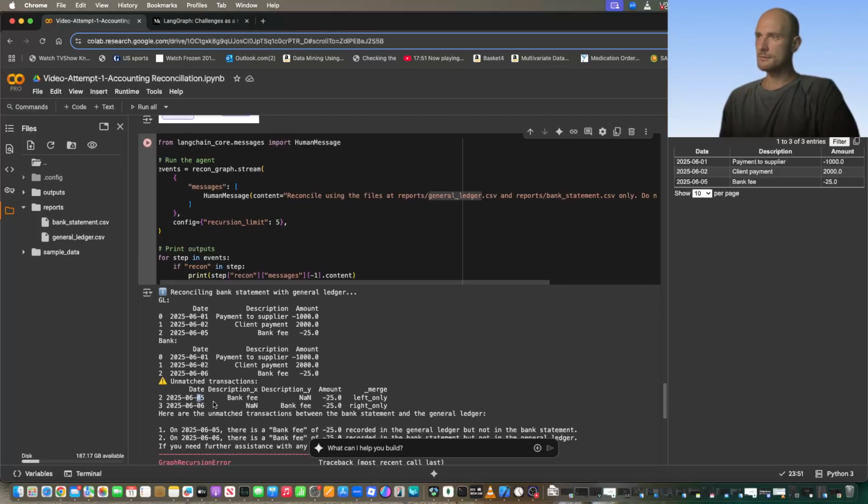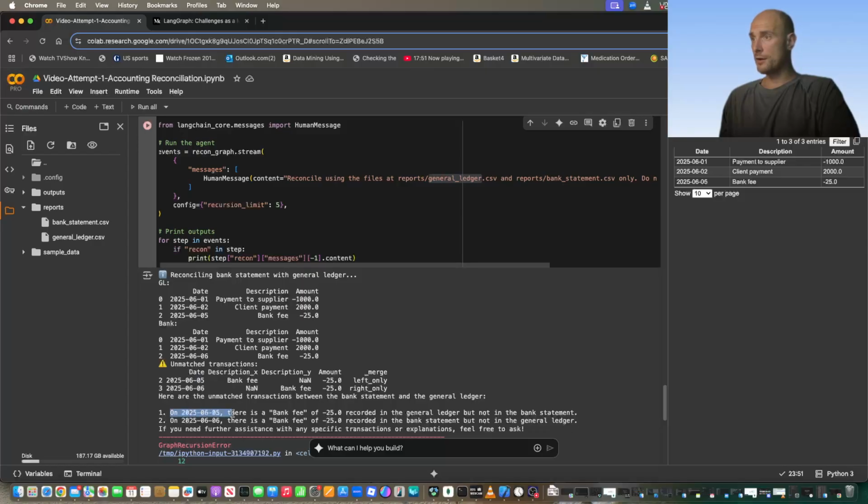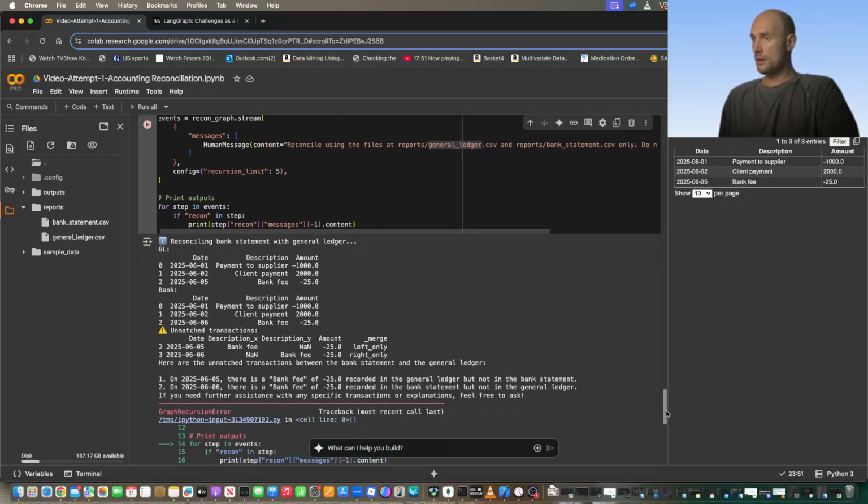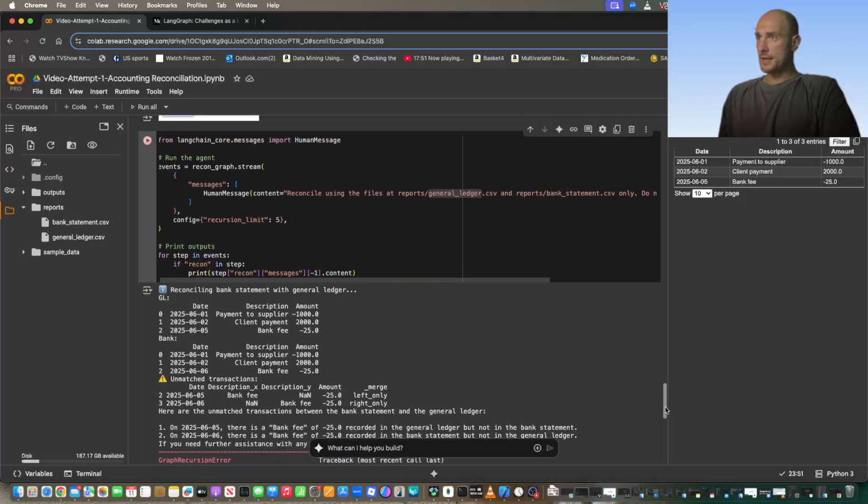The date is different. And once this discrepancy is identified, the supervisor receives this report, and it actually makes a comment stating that there is an issue with one transaction missing for this date and for that date. So there it is, there is the demo.